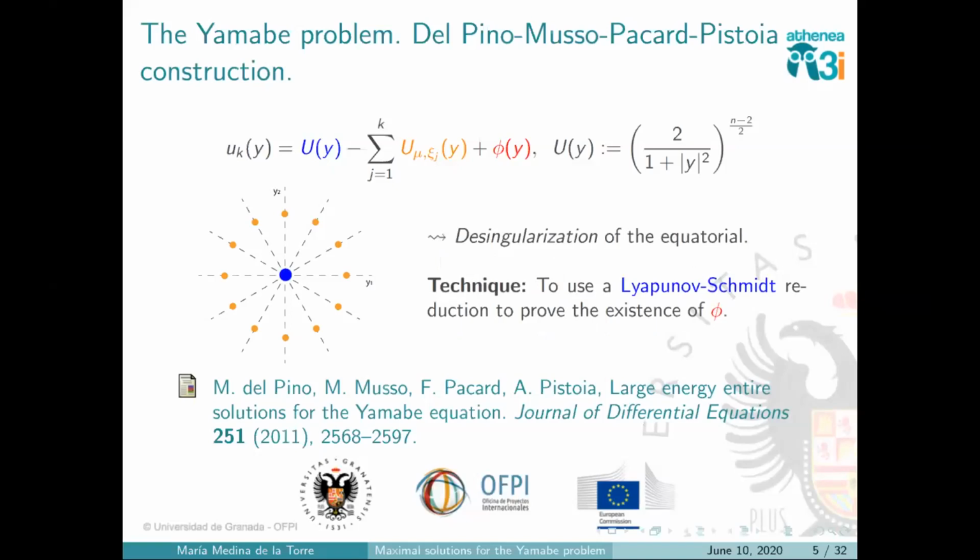Well, if we make K go to infinity, we can think of this function here as a circle, let's say on the equatorial. So we will call this solution a desingularization of the equatorial. It will be like having a Dirac delta along the equatorial. This is why we call this desingularization. Okay, and they prove that this is a solution by using a Lyapunov-Smith reduction method. We will talk about this later.